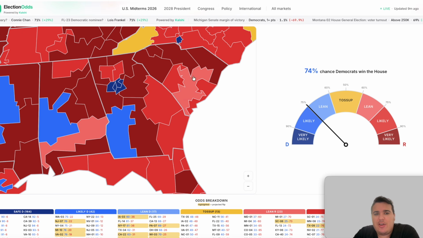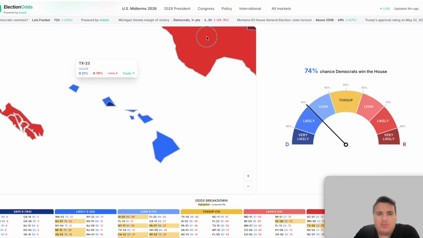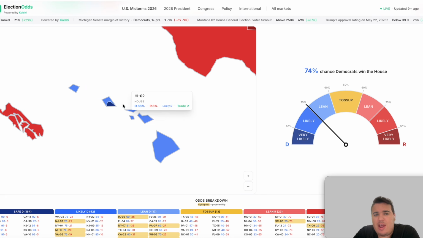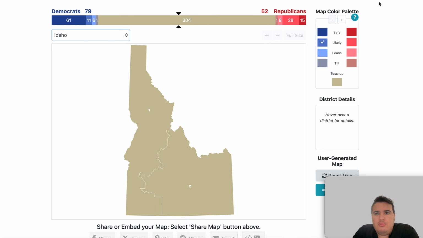Hawaii, I would be very shocked. I don't even think I have to look at this one, but Hawaii's are going to be pretty much safe. Oh no, actually one of them is likely Democratic, believe it or not. Likely Democratic in the 2nd and safe Democratic in the 1st. I have to say I am very shocked by that. I thought they would both be safe Democratic, but Hawaii's two districts go blue.